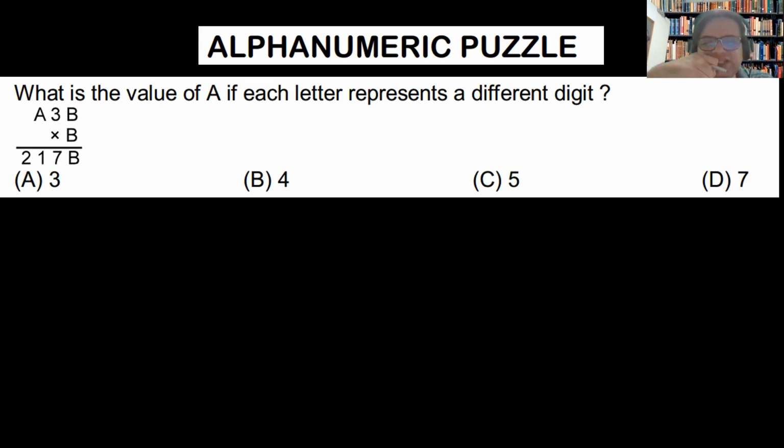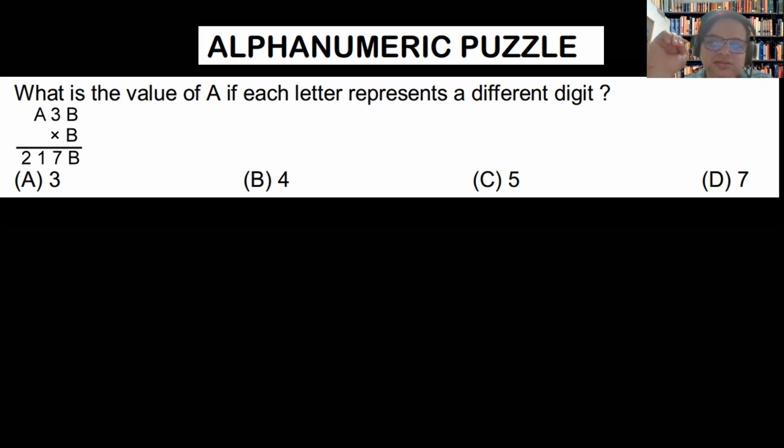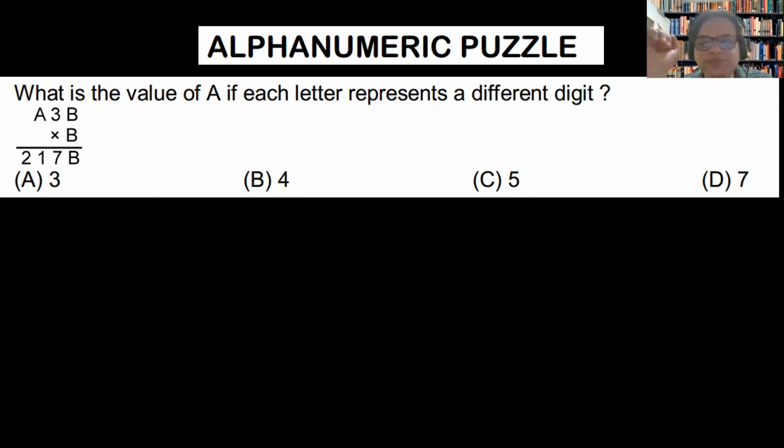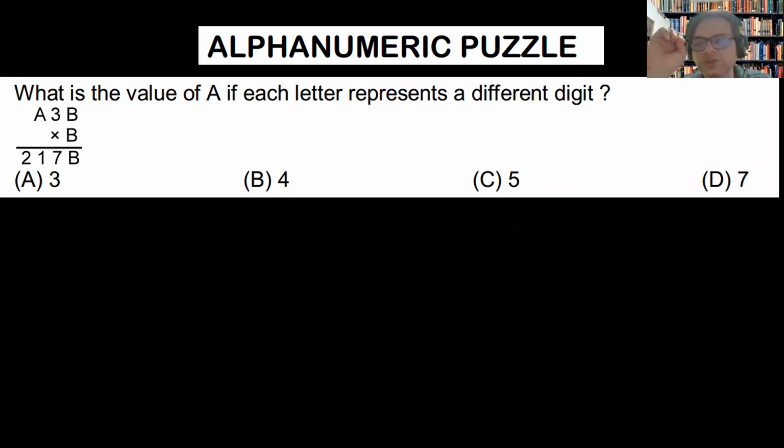What are you doing, man? How will this work? How long will you keep doing it like this? You know how many combinations there will be? There are 4 options here, and for B you will have a total of 9 choices. 4 into 9, 36. Are you going to try this question 36 times? Are you kidding me? This is not how the questions are done, Jay. Please don't do questions like this.